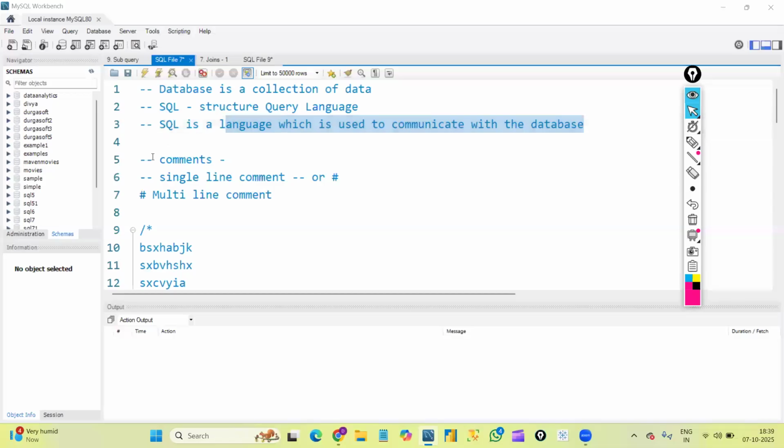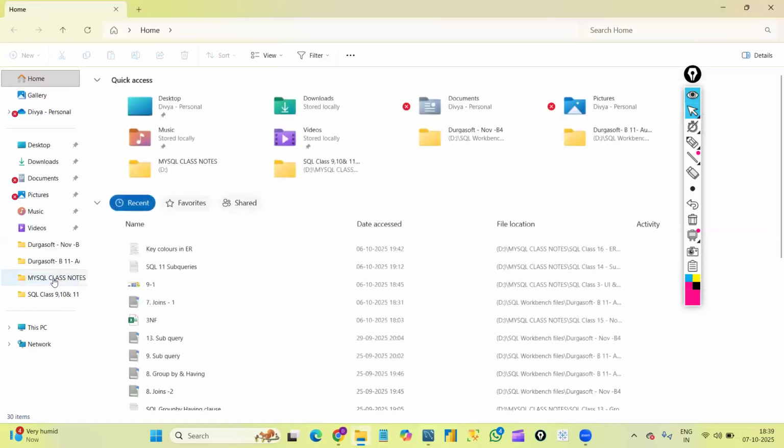Perfect. So we have something called, before this, just a second. Let me open one file.